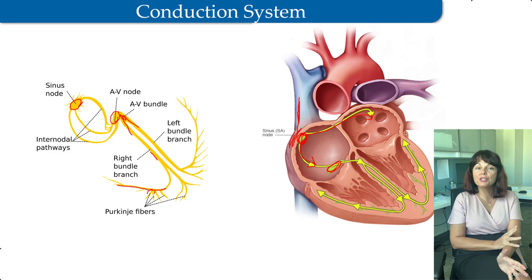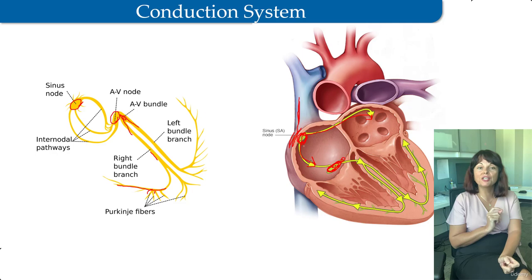The atrioventricular node is a smaller collection of nodal tissue than the SA node. The AV node is located in the posterior-inferior region of the interatrial septum, near the opening of the coronary sinus.